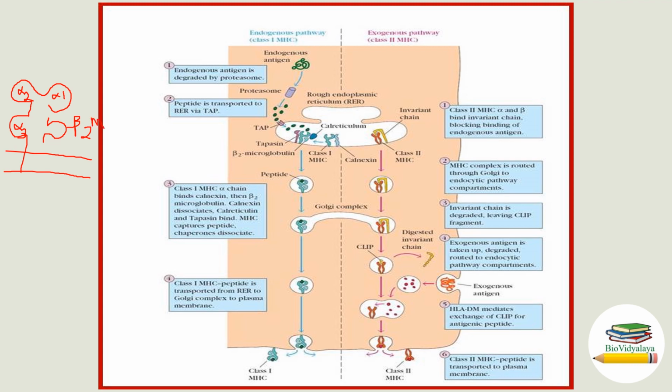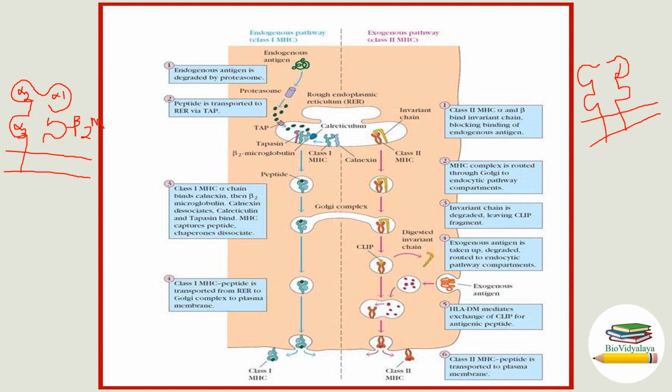Exogenous antigens are presented by class 2 MHC molecule, and this is the structure of class 2 MHC molecule. This is the beta chain and this is the alpha chain.